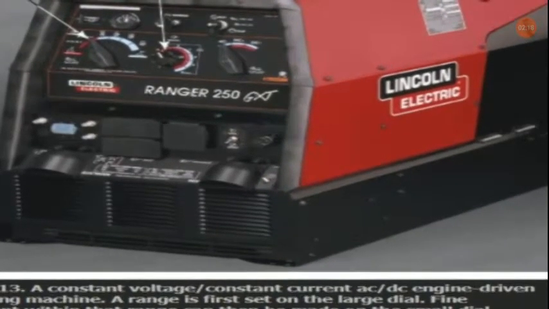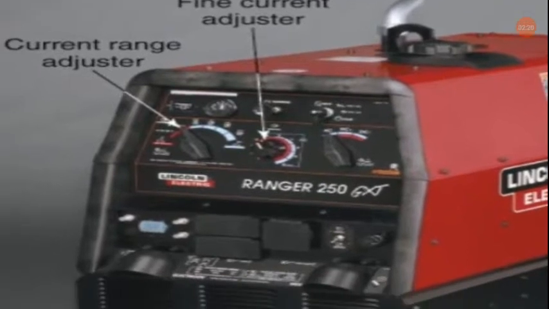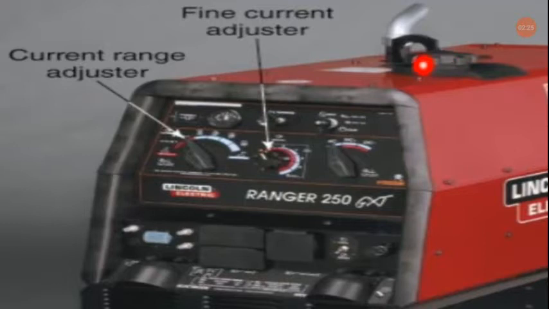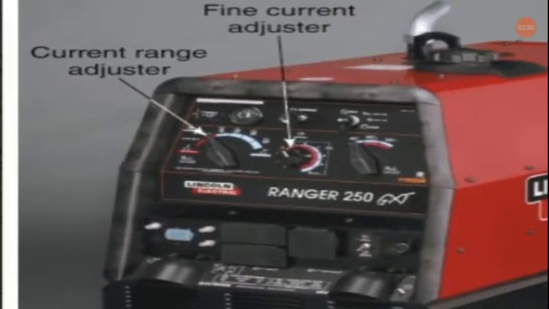So here is a typical type of this welding machine. As you can see over here, there is a provision of putting diesel or petrol from the upper side. Now the main thing we are concerned about is the different operating characteristics of this particular welding machine. You can see over here we have got two knobs. One is the current range adjuster, and another one is the fine current adjuster, as you can see over here.